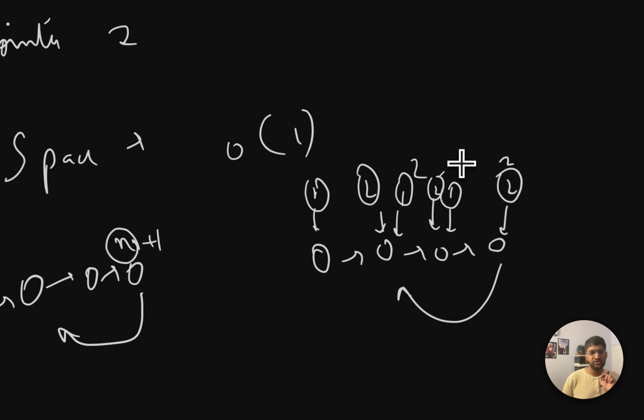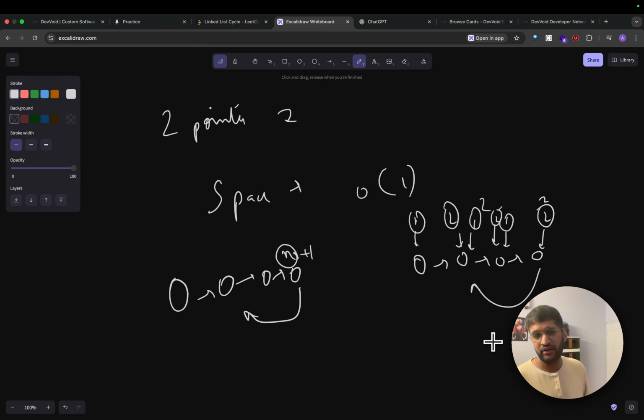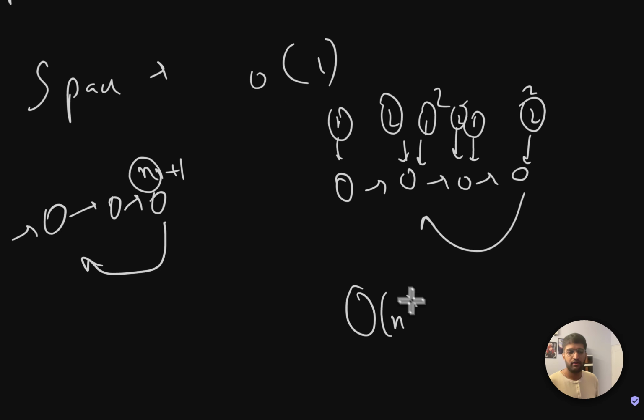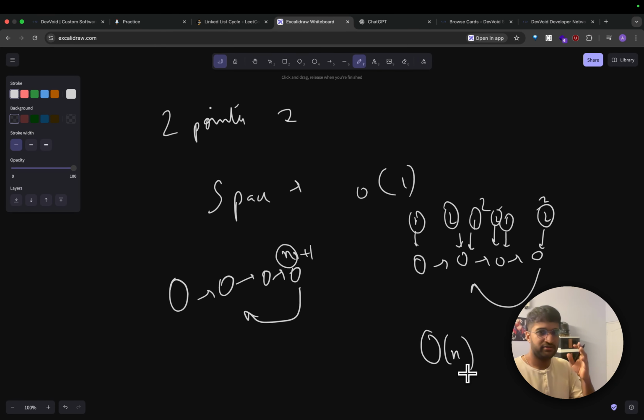But depending on cases, which I want you guys to try out, it could get caught in a slower pattern. But don't worry about it. The complexity comes out similar to O of n only because of how it's set up. So time complexity is O of n, because think of it just as iterating through the linked list and then you're done. Space complexity is O of 1. Space O of 1, time O of n, and that makes this a better solution compared to the previous one, because the previous one had space O of n.